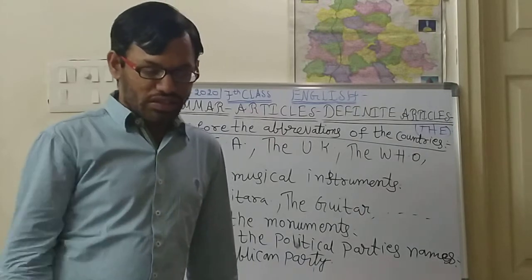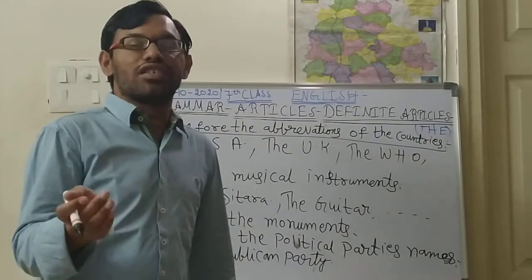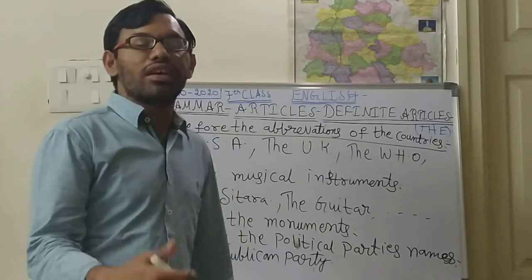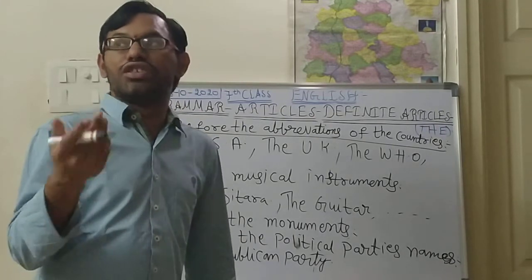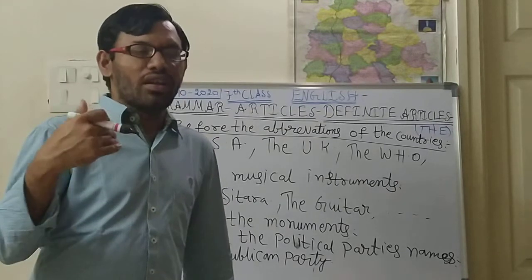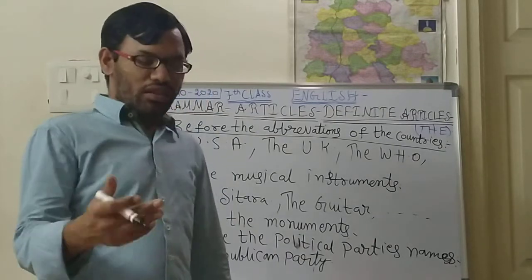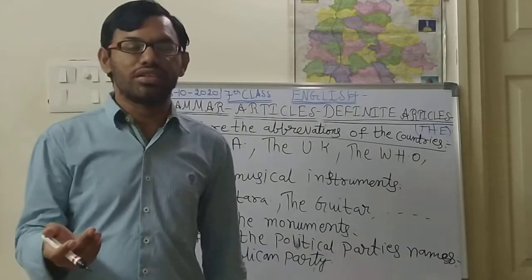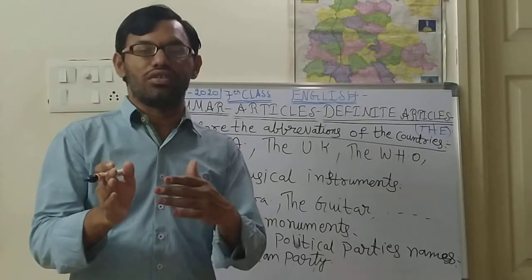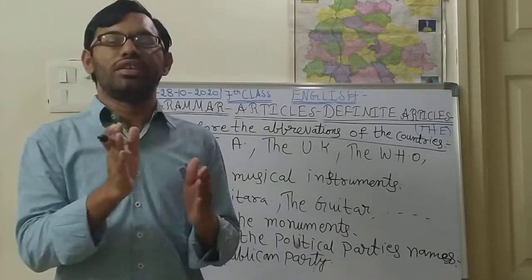Next, before the names of any classes or races. Races, in Telugu we call Jatulu. That means, for example, the Aryans, the Dravidians, the Telugu, the Marathi, the Hindi, the English.